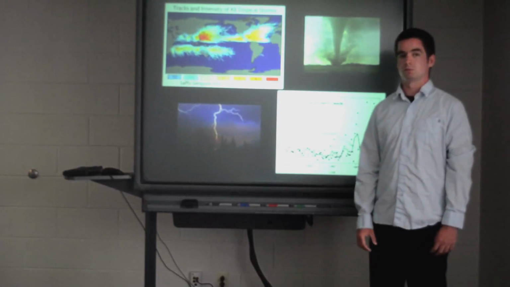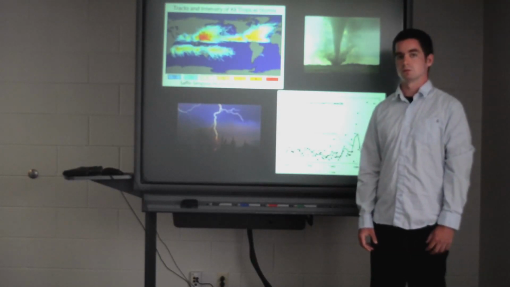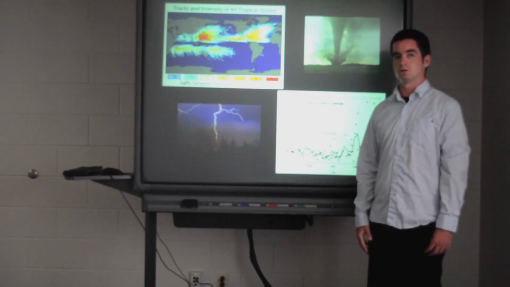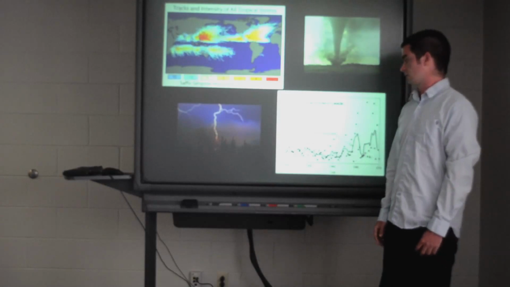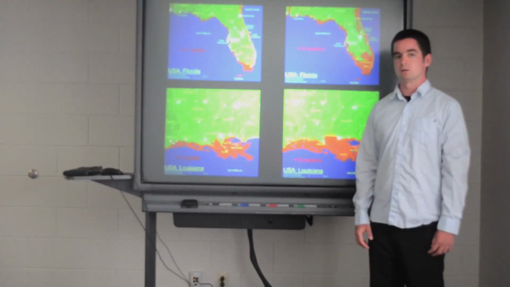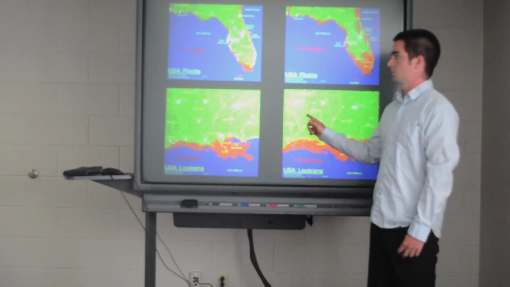Here are some things that will be affected by climate change. There will be an increase in tropical storms and their strengths will increase. There will also be an increase in storms on the land, such as tornadoes and thunderstorms. There will also be an increase in forest fires. As the Antarctic and the Arctic lose sea ice, the sea level will rise, shown in these pictures here.